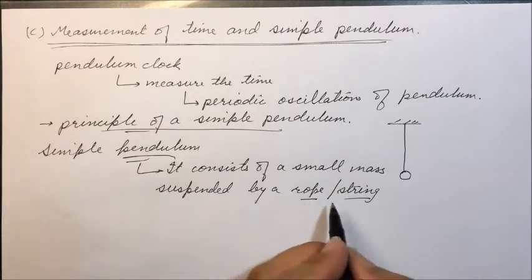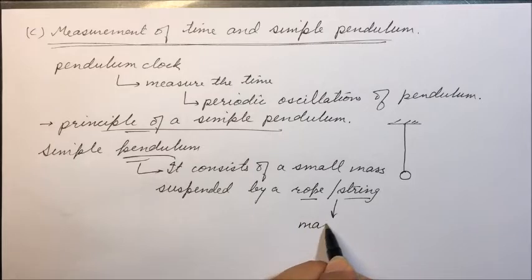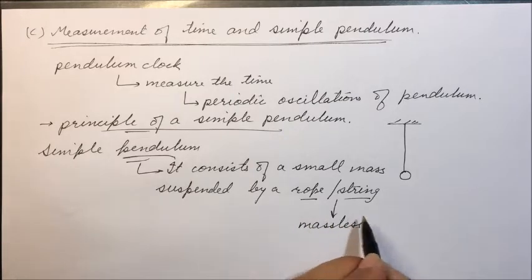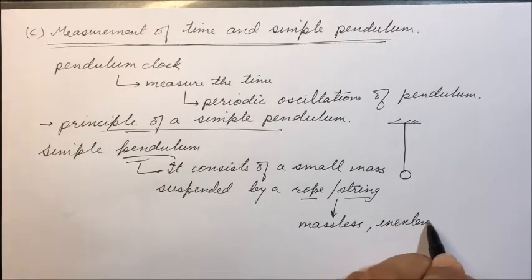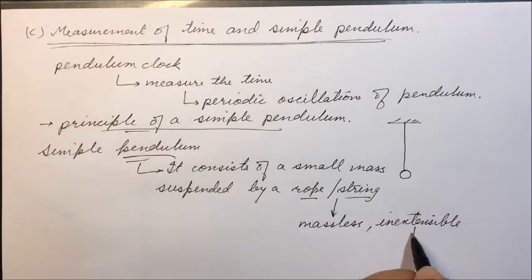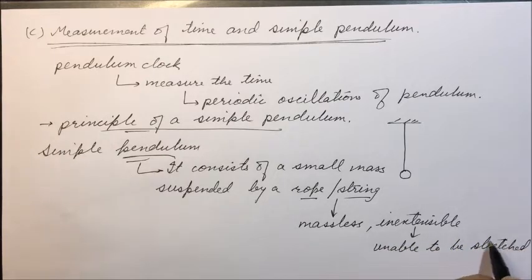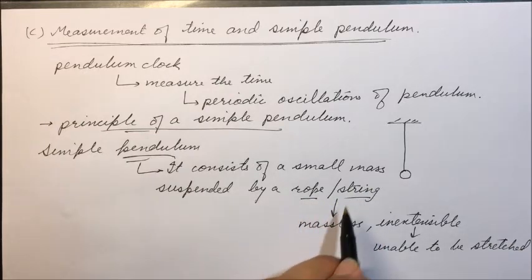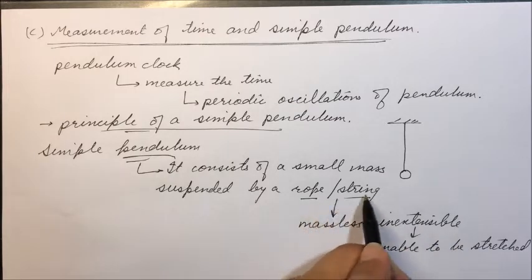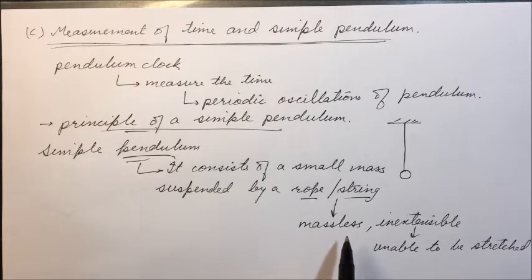Now this string or rope has to be massless and unstretchable, that is inextensible, that is it cannot be stretched. So what kind of string should it be? It should be massless and inextensible. So this is an ideal case. We assume that the string or rope is massless, no matter, it is massless.